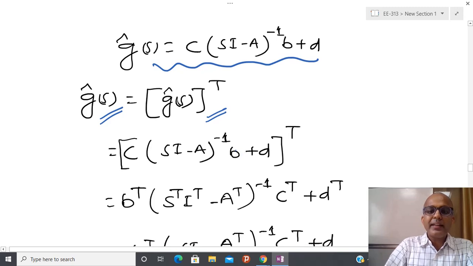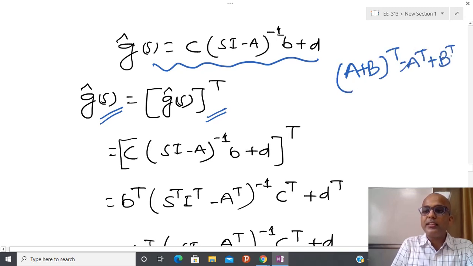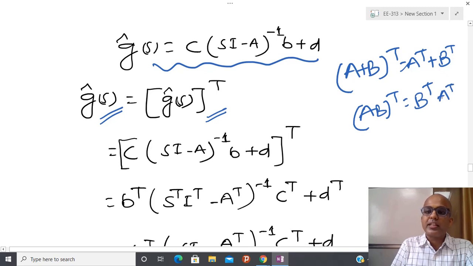You are also well aware of the property of the matrix: if you take the transpose of a product, you get B transpose into A transpose. I am going to use this property here.